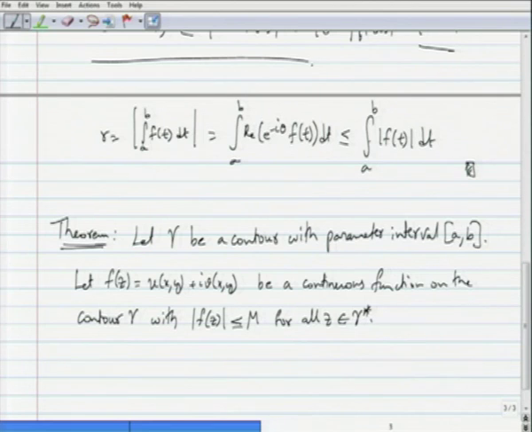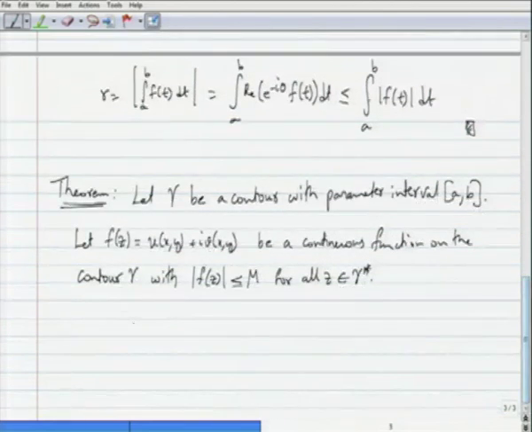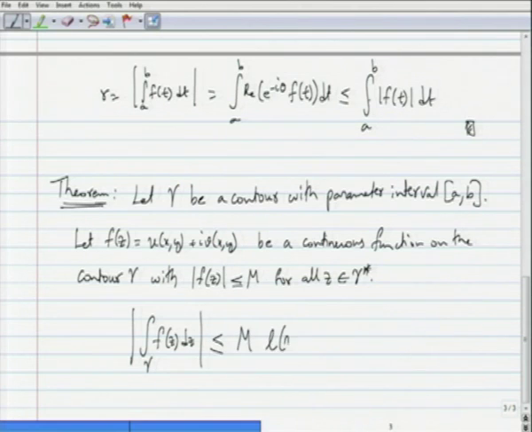So, with this condition, the modulus of the contour integration of f of z over gamma is less than or equal to m times L of gamma,